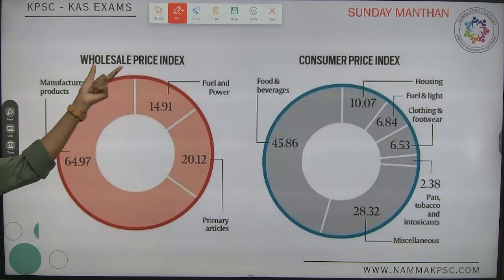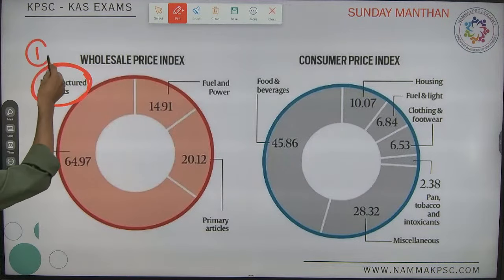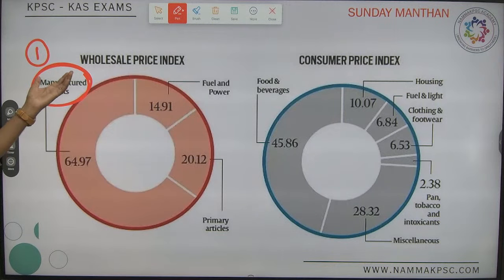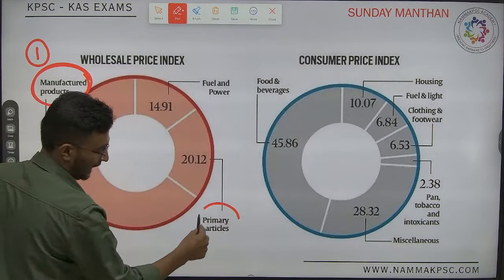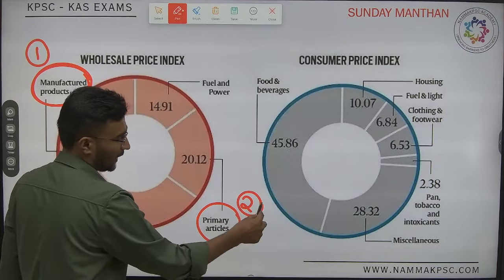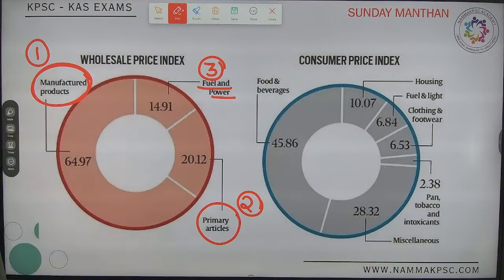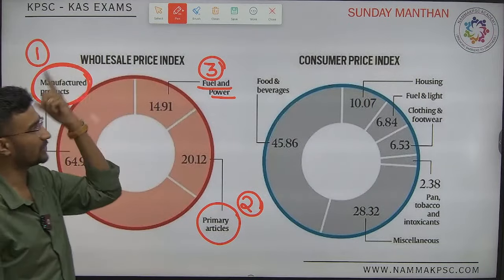With respect to WPI, which one is given the highest weightage? Manufactured items or industrial products are given the highest weightage, because WPI covers only goods. The second highest is primary articles, that is, essential products, majorly essential goods. The third is fuel and power. This is with respect to the wholesale price index.